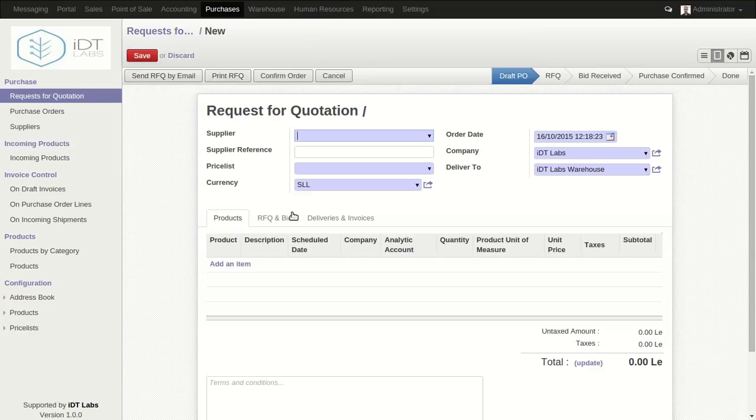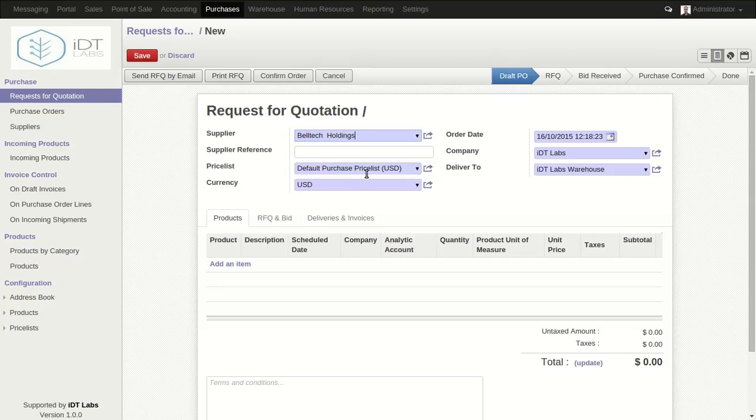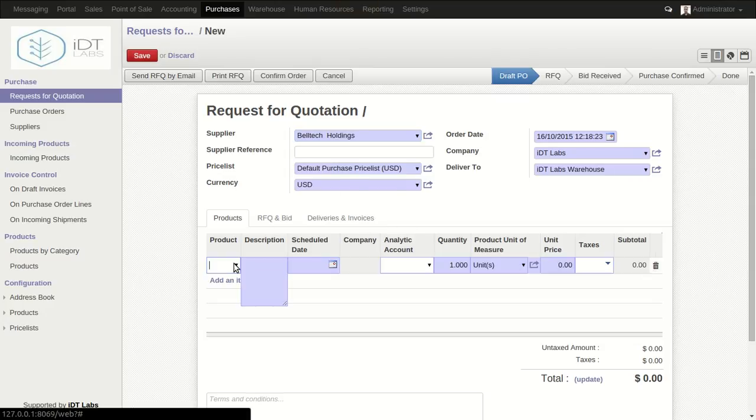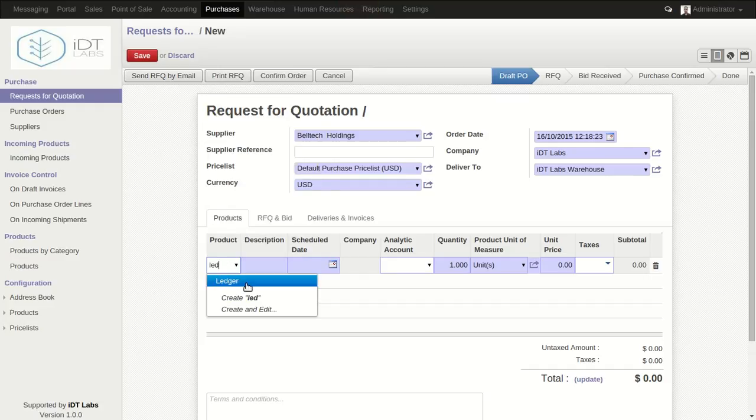We click the create button and then we select a supplier from which we want to get a request for a quotation. So we select this supplier and we can add the product. So we search for ledger. Okay, so we might say we want to request for 10 ledgers. Okay, and then we can add a description if we want to. Okay, so we leave the unit price as it is.